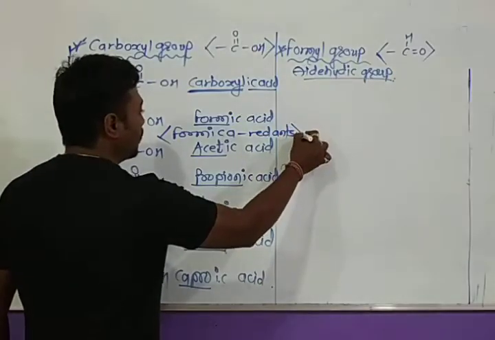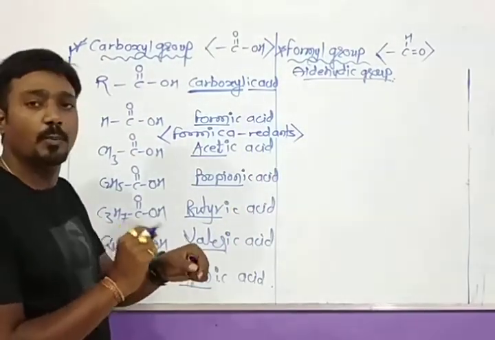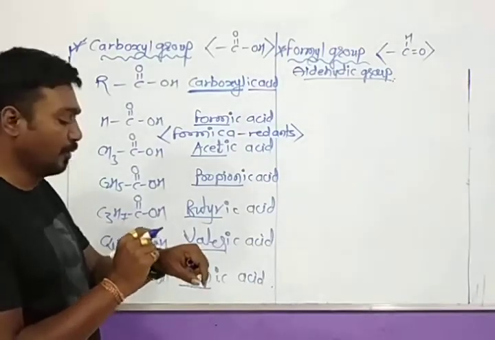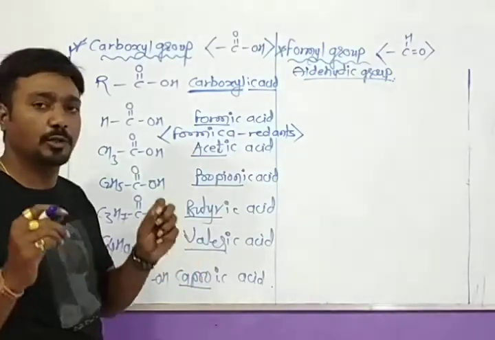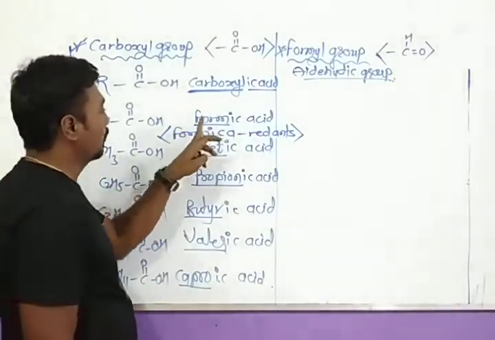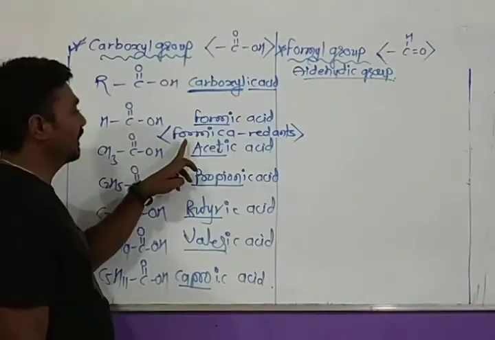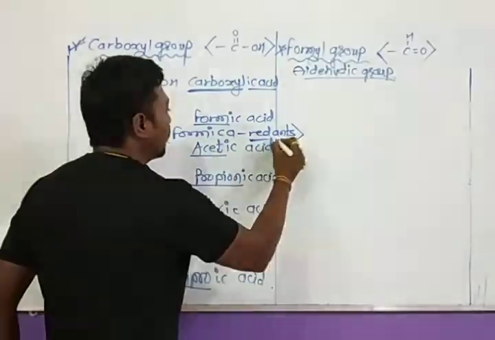When red ants bite, they inject some formic acid into our body, which produces a burning sensation. This formic acid is also present in honeybees. So the first compound, formic acid, takes its name from formica, red ants.